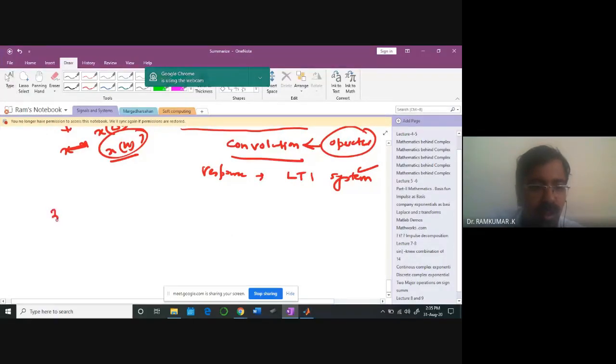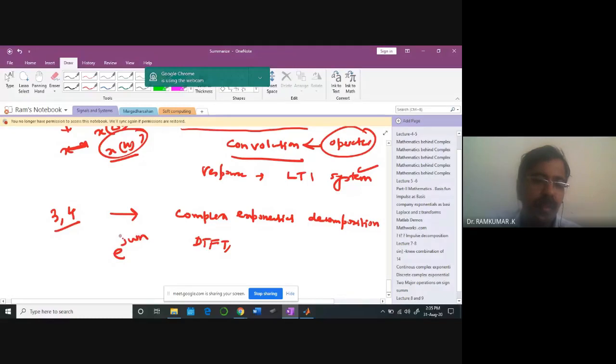And then we'll move on to units 3 and 4, wherein we'll be talking about complex exponential based signal decomposition. That's where the discrete time Fourier transform comes in, e power j omega. Using this signal as a basis, you'll be doing the operation.